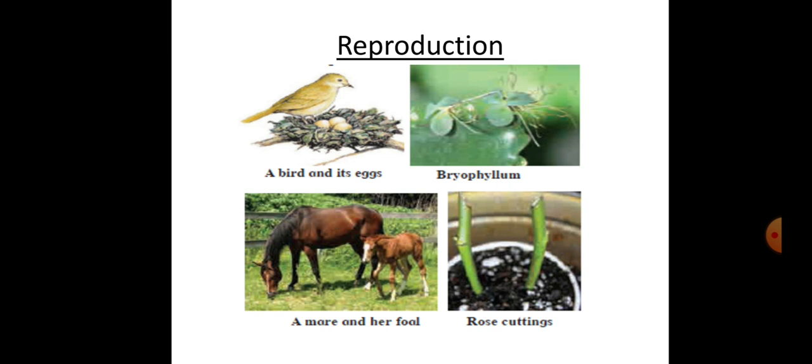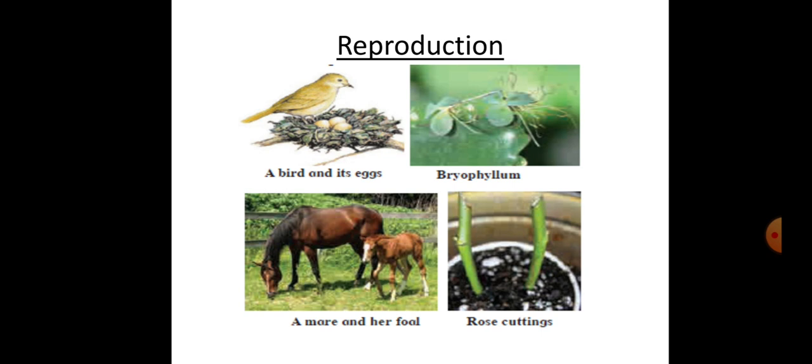In animals, there are two ways of reproduction. Some animals lay eggs, and from the egg the young one comes out, while some animals give direct birth to the young one. Do you know it?